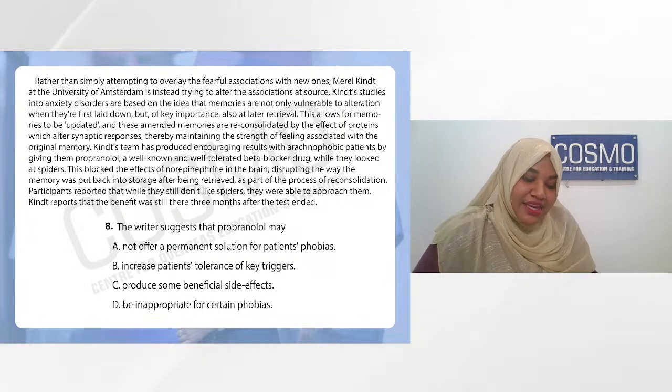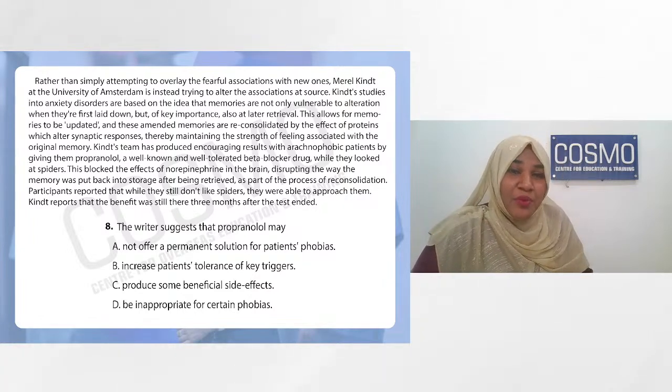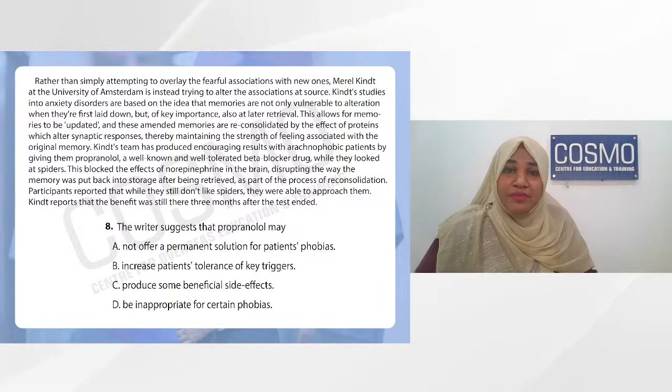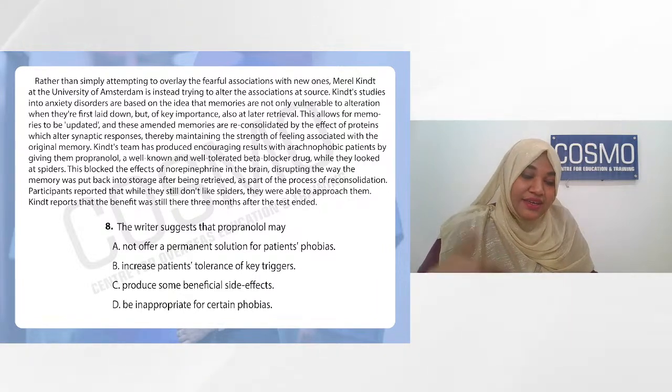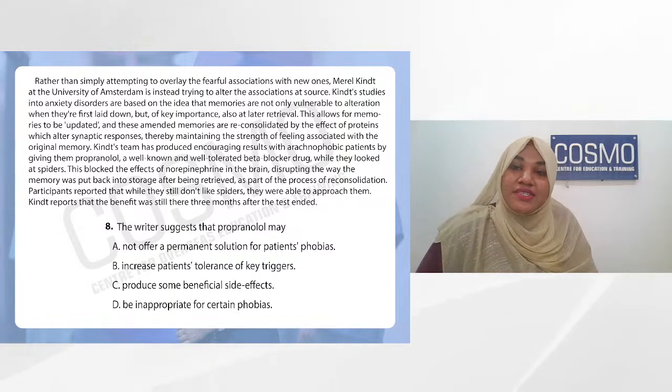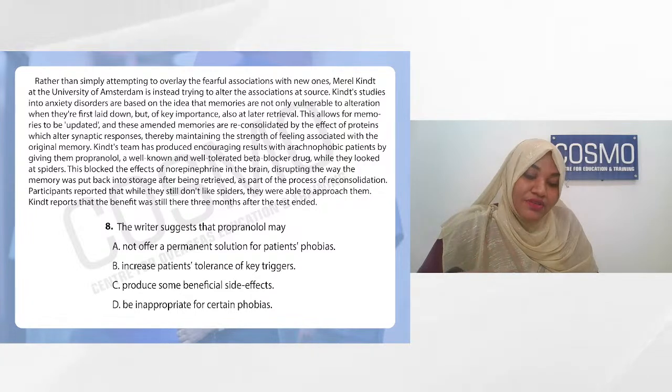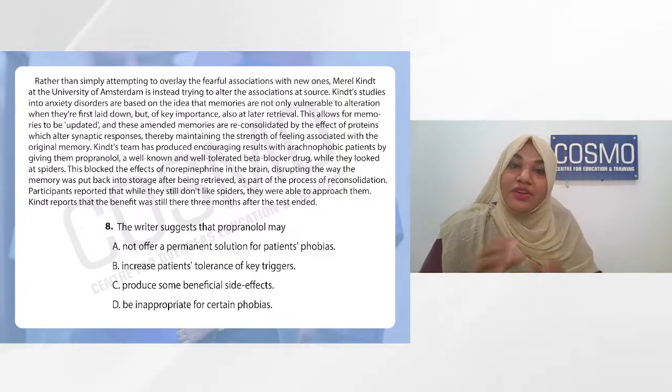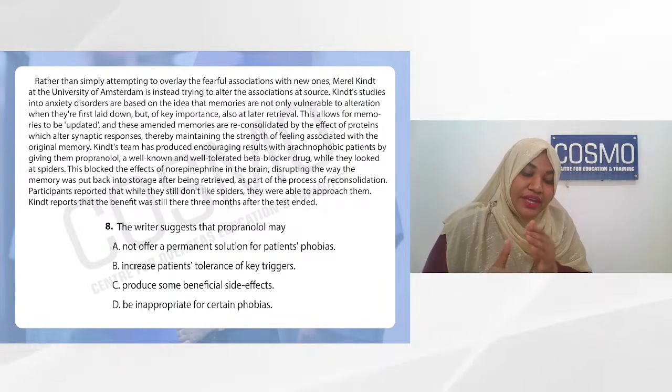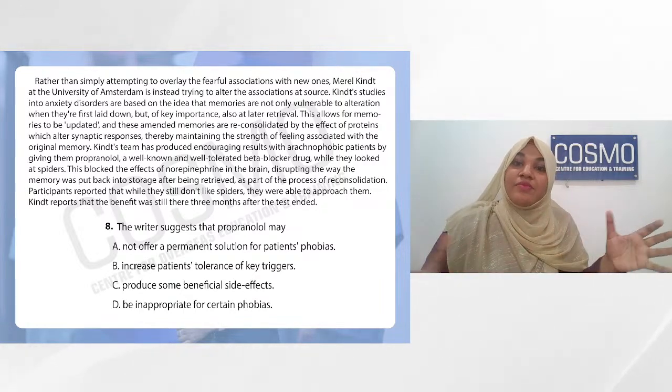We're going to eliminate A and D. It may be inappropriate for certain phobias is not mentioned. You're going to eliminate D. What about the first one? We're going to eliminate A, because we are not talking about certain phobias in detail. We are talking about all the phobias.